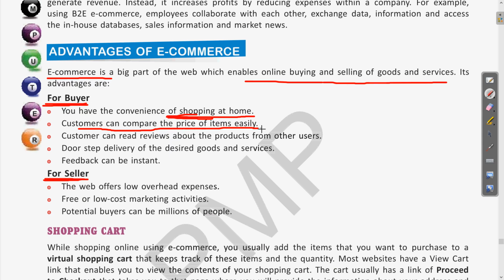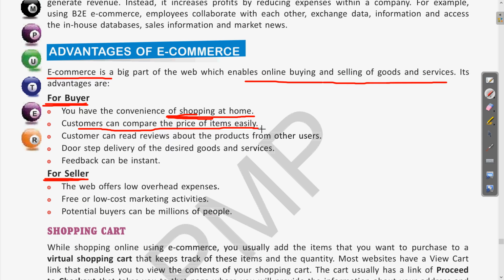Not only that, we can compare the prices on one website with another website as well. This way we can compare the prices, the different specifications, and the warranty period. According to your requirements, we can perform the filtering.